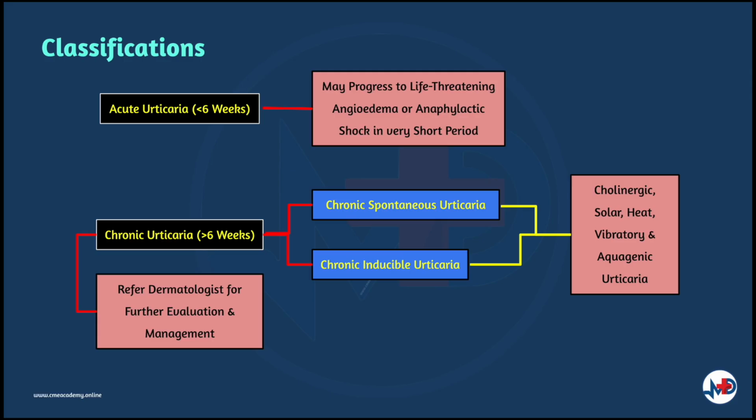And chronic or recurrent urticaria lasts more than 6 weeks, presenting with daily or episodic wheals. They are further classified into chronic spontaneous urticaria and chronic inducible urticaria, which include cholinergic, solar, heat, vibratory, and aquagenic urticaria. Chronic and recurrent urticaria should be referred to a dermatologist for further evaluation and management.